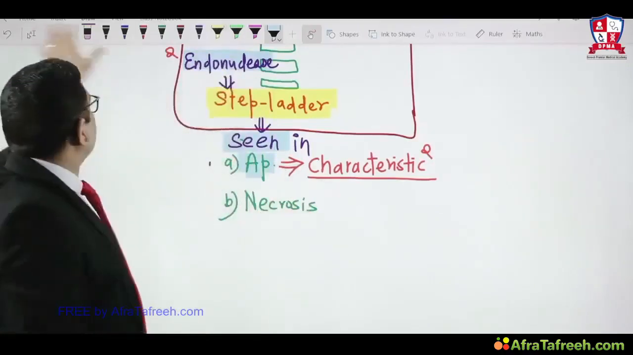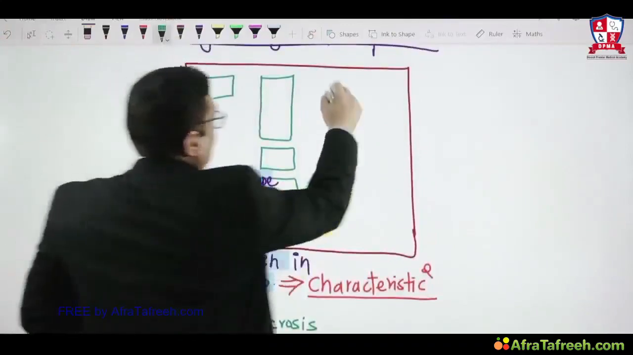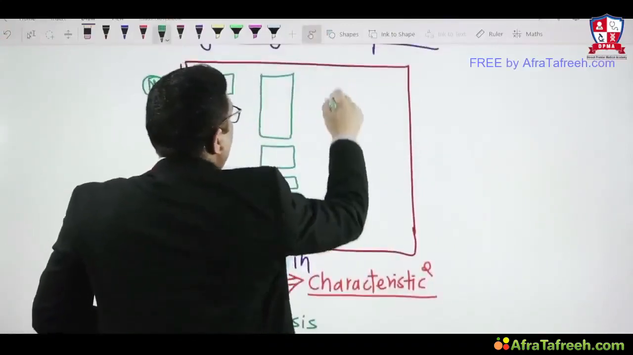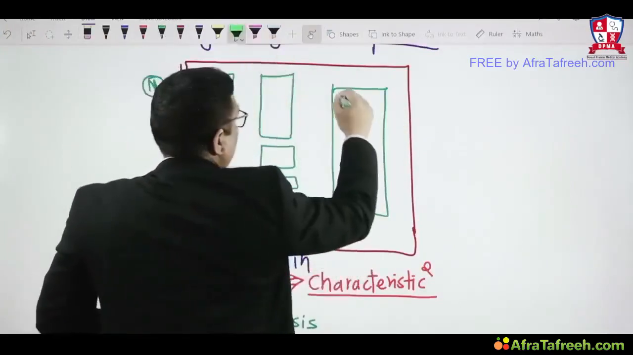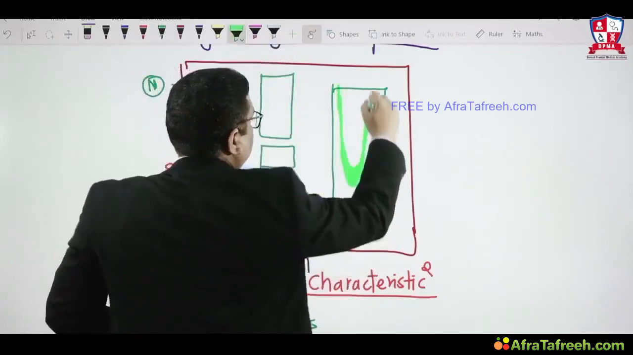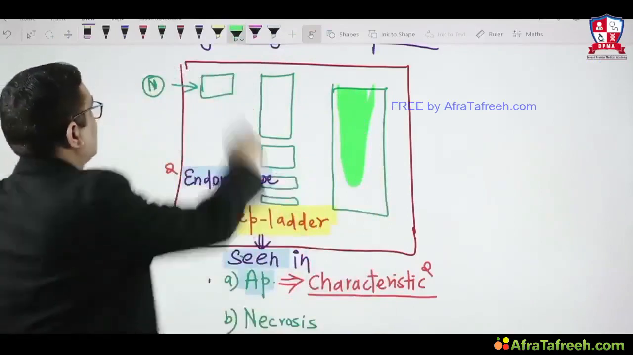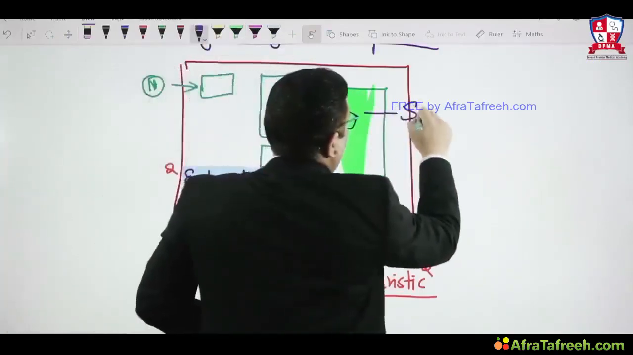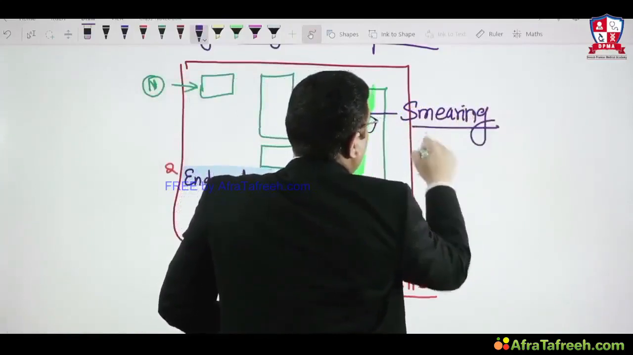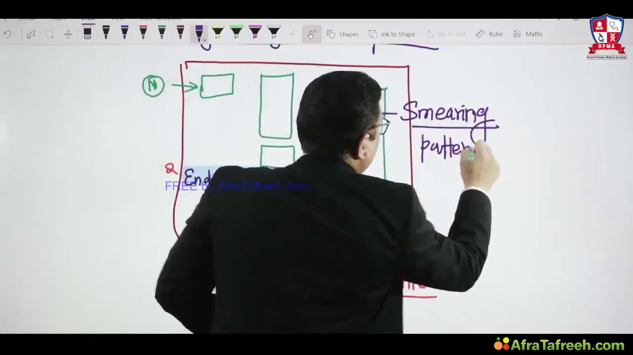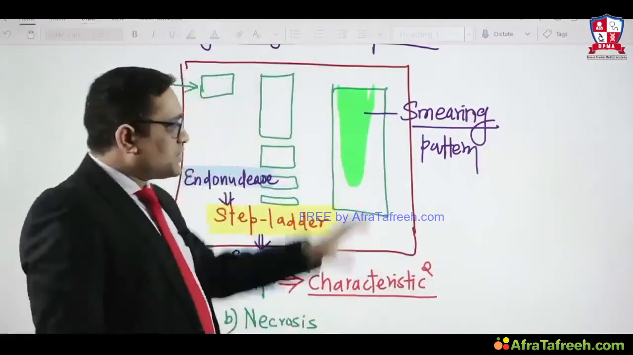In this image you can see I have shown you a step ladder pattern, but there is another possibility where the plate will have a feature like a smear. See, this is like a smear, right? This is called the smearing pattern. AIIMS May 2016, this was the question: smearing pattern is seen in which of the following conditions?